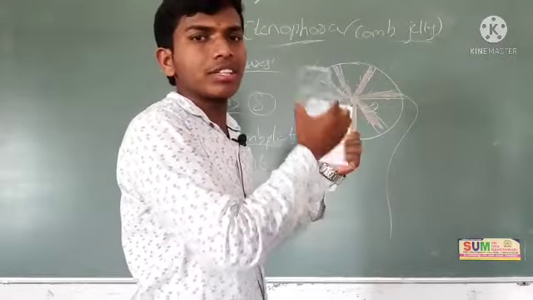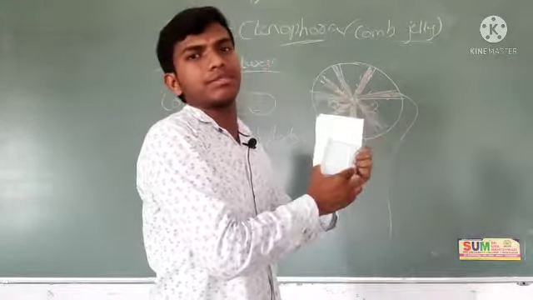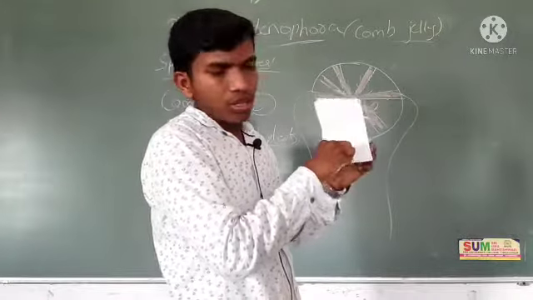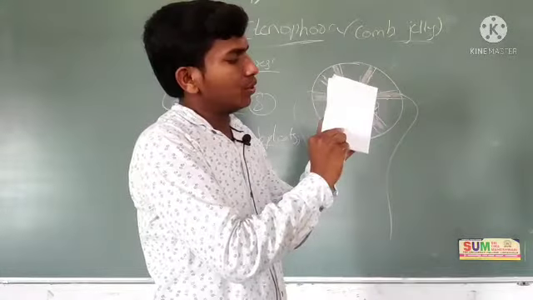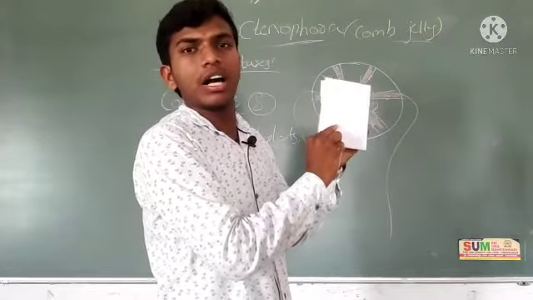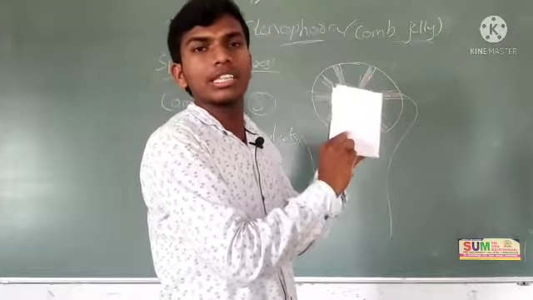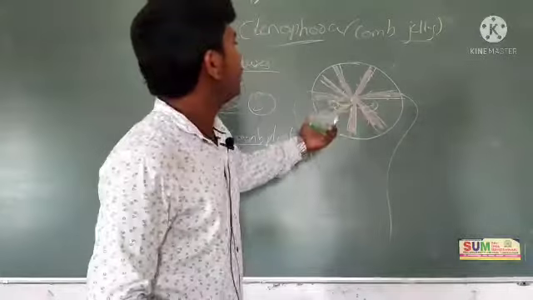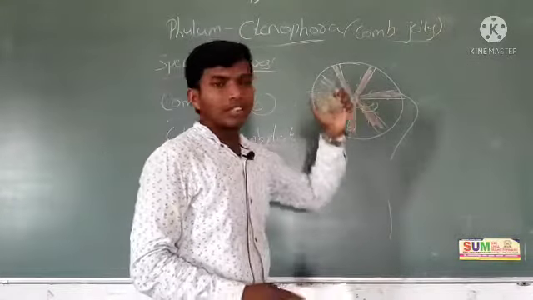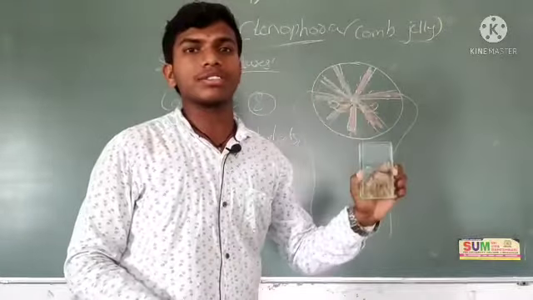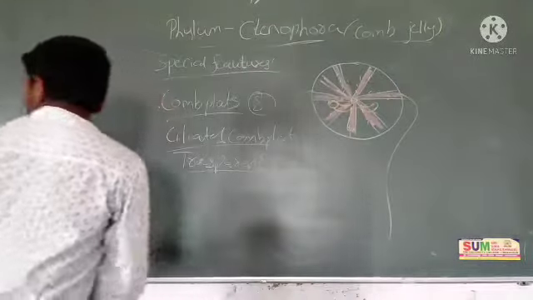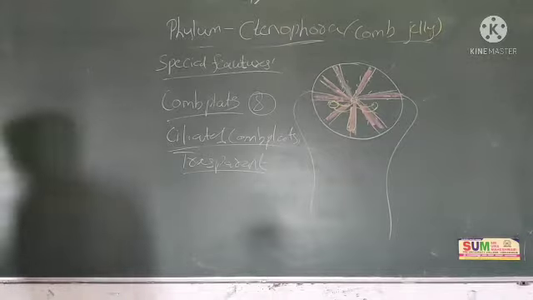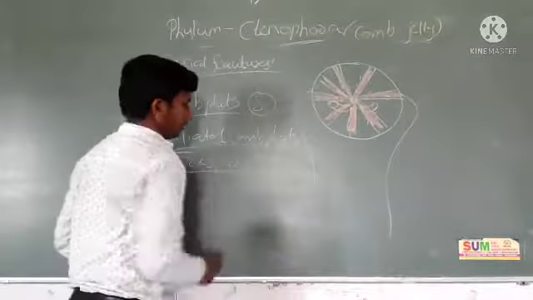Glass acts as transparent. What about this one? Through this paper, you can't see that glass. This is non-transparent, Aparadarshaka. So here the body is like this glass, transparent.